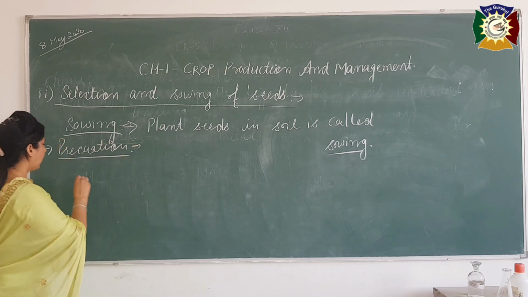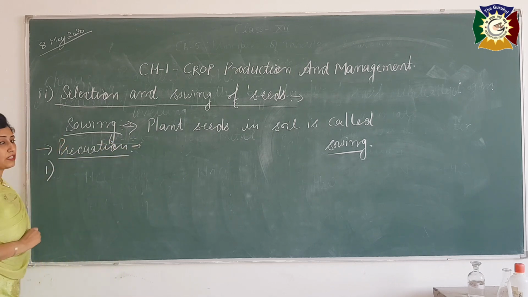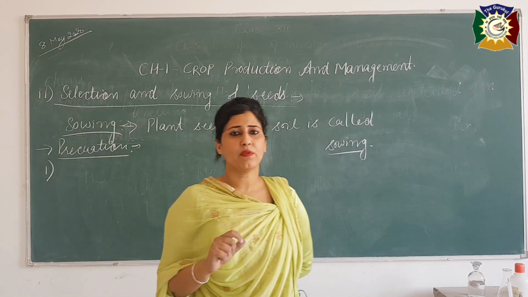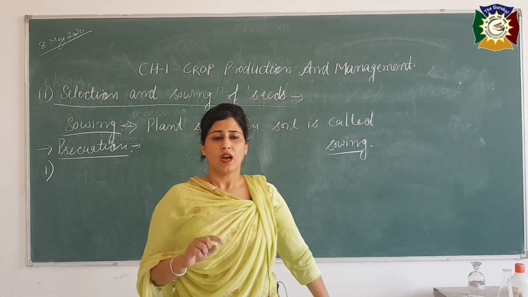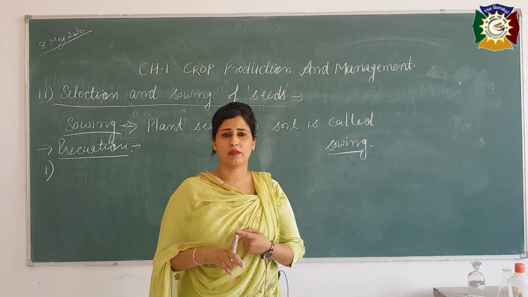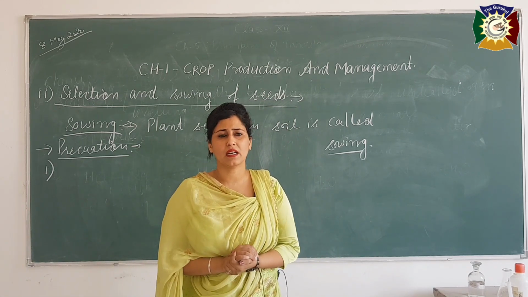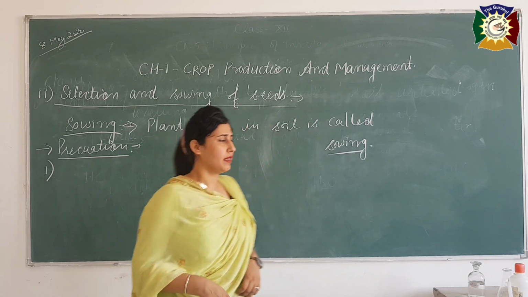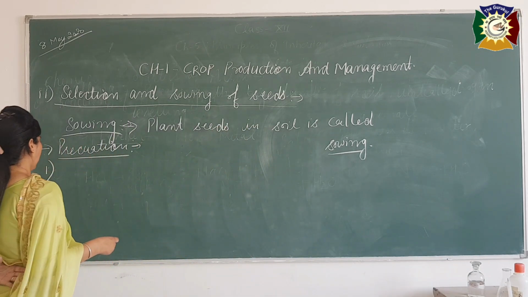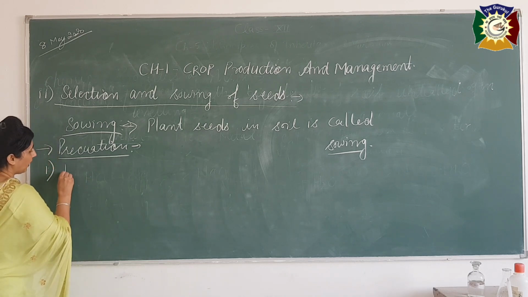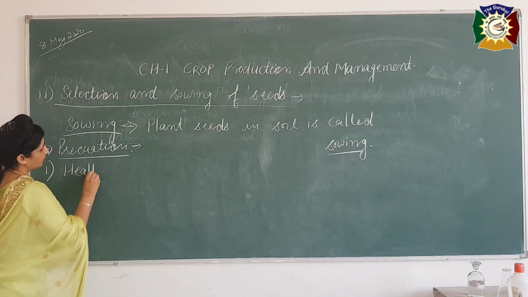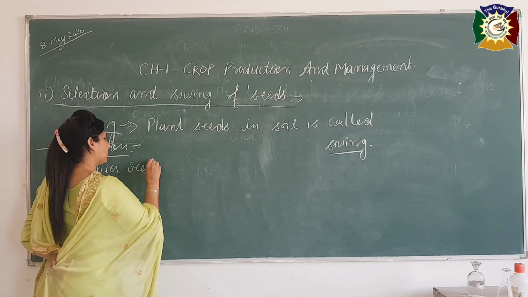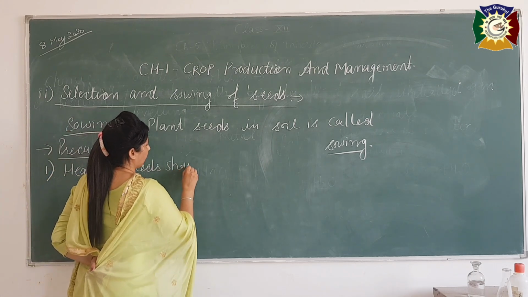During sowing of seeds, our first precaution is the selection of seeds. Which type of seeds should we select before sowing? See, our seeds should be healthy. They should not be already damaged by insects, by rats or by anything else. So our first point is that healthier seeds should be selected.